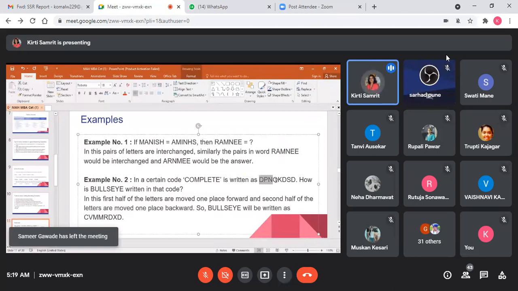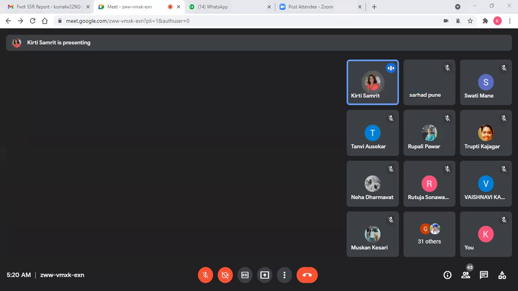The first four alphabets are following the plus one logic, but the last four letters are following the minus logic. See here, L: before L there is a K. Before E there is a T. Before T there is an S. So reverse logic is there. So each question has a different pattern.